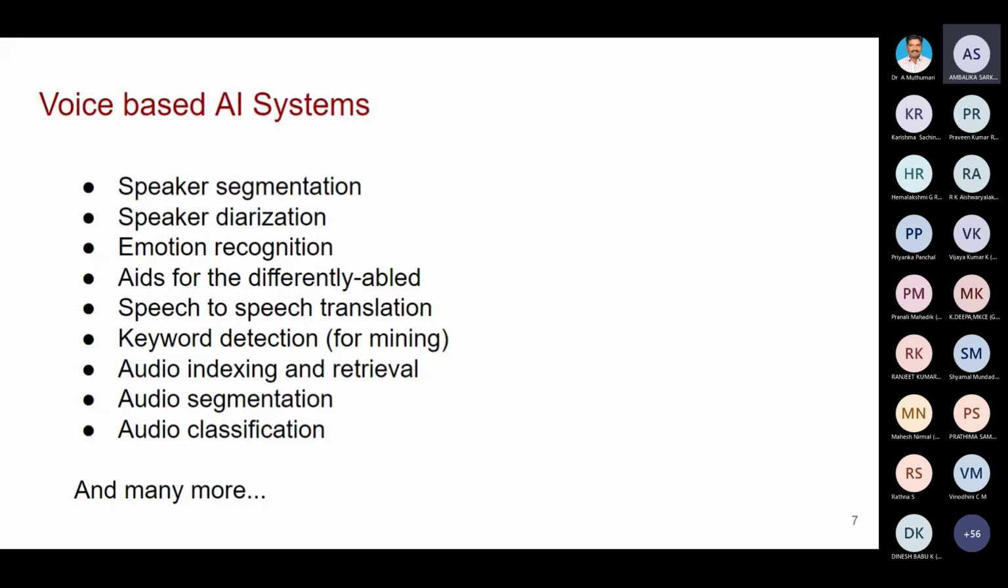Then audio classification also. From the audio itself, you are identifying whether the particular channel is a news channel, a music channel or a sports channel. That comes under audio classification. So these applications are very important in our day-to-day life. Knowingly and unknowingly, we are using all these things.